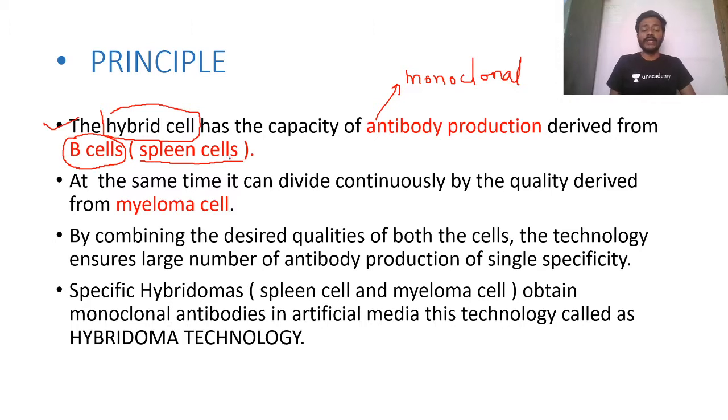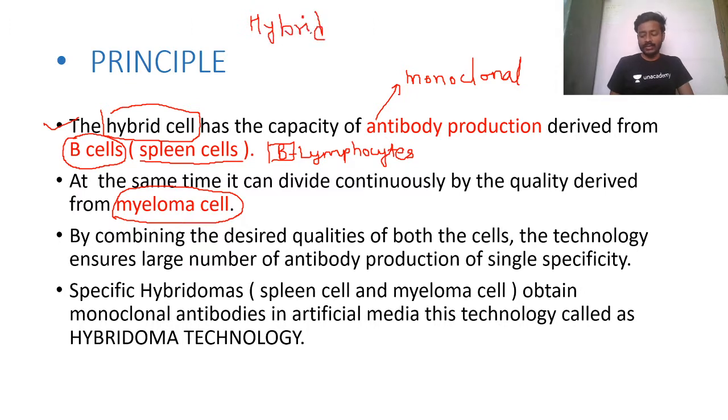There are different types of lymphocytes. Remember this B lymphocyte is produced in the spleen. So this is the first cell you came to know, one of the cells in the hybrid cell, B cells, which are produced in the spleen. And the second cell is myeloma cells, the myeloma cell. So now you know that in hybridoma technology we use hybrid cells. Okay, my Kumar, no issue. Just listen to the lecture carefully.